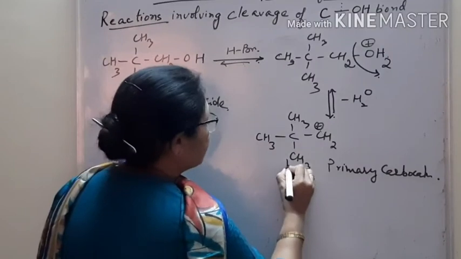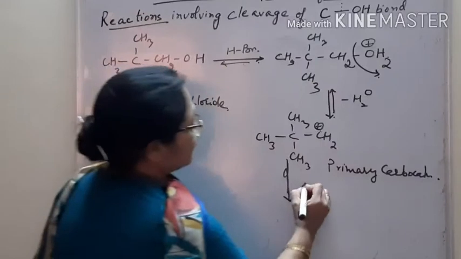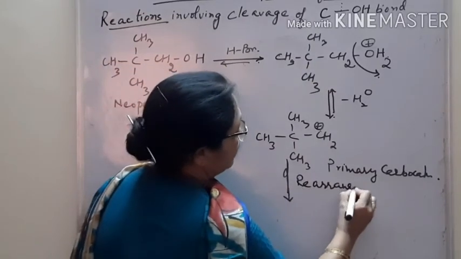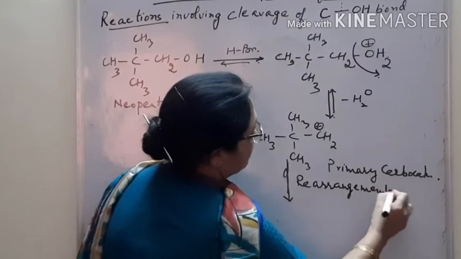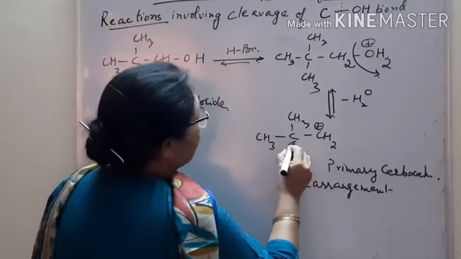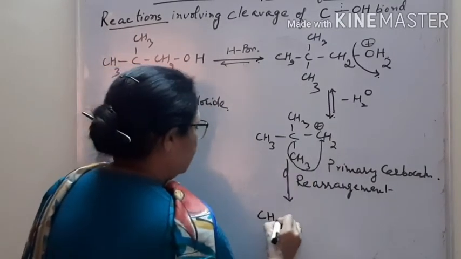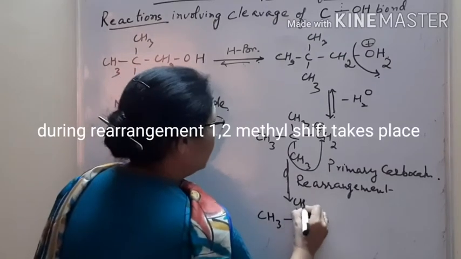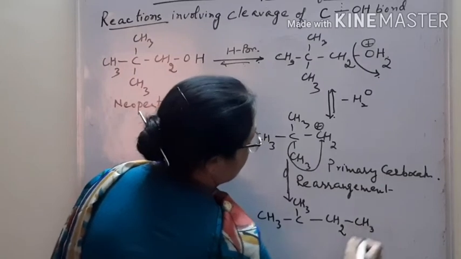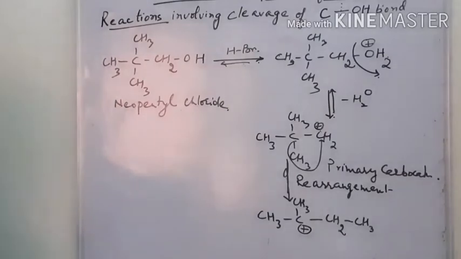Now rearrangement takes place, and rearrangement is shown like that with this arrow. Rearrangement takes place. One of the methyl groups is shifted to make more stable carbocation.